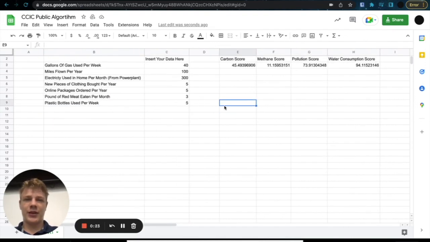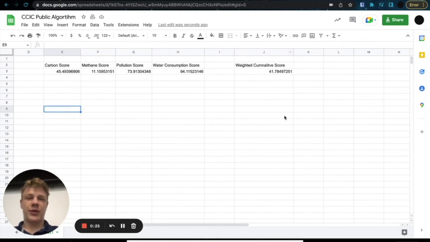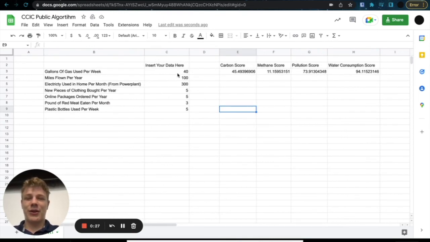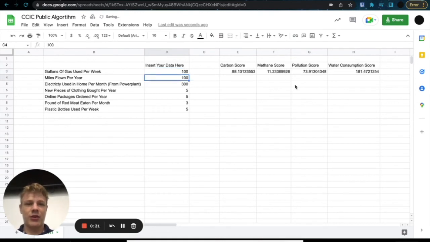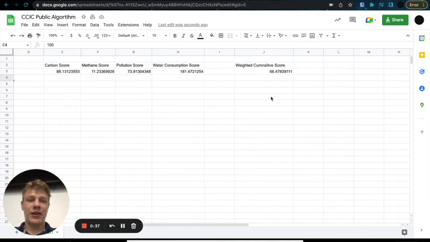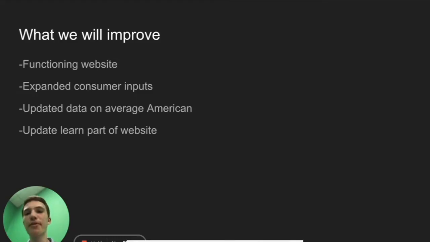So for this data, this person is good for the environment. You can go through and change the data as shown on the screen. So you can see that by changing the gallons of gas from 40 per week to 100 per week, we greatly change these scores.